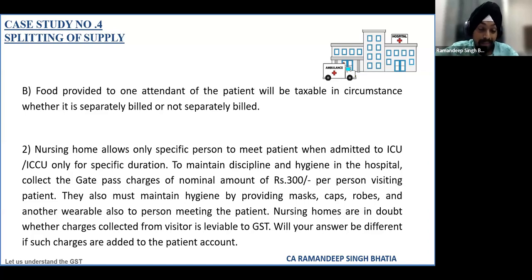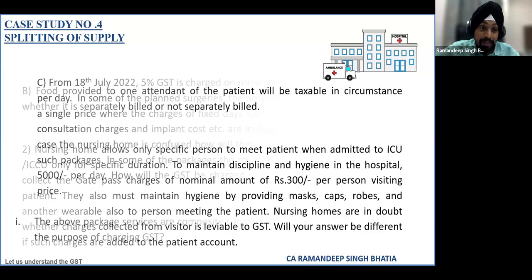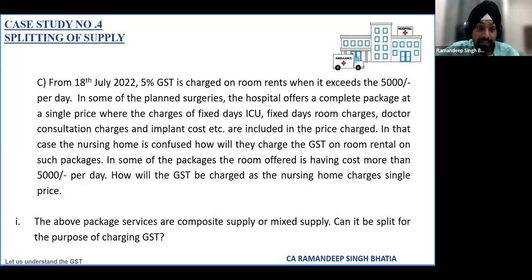And we have a third situation again, as you are well aware, from 18th July, that 5% GST is charged on room rental when the room rental exceeds 5,000 rupees per day. In some of the planned surgeries, the hospital provides a complete package kind of thing, where for a single price, they will allow you a fixed number of days to stay in ICU, a fixed number of days in the room, and the room charges and doctor consultation, implant cost are also included in the price.